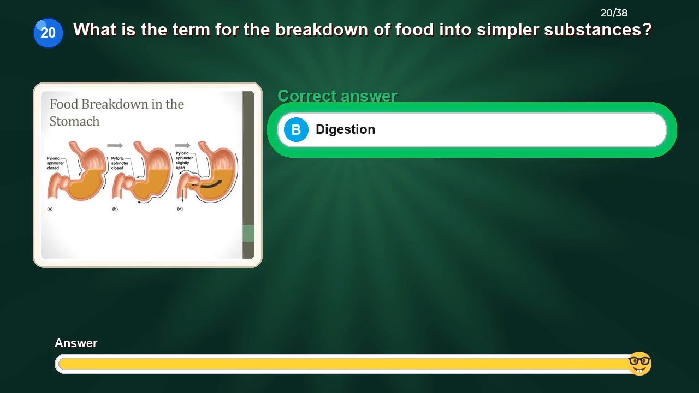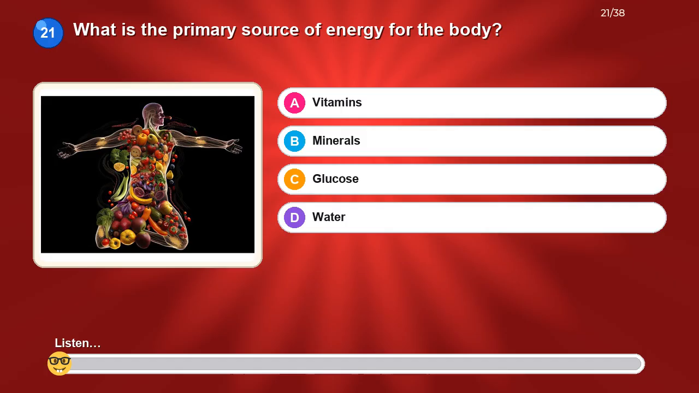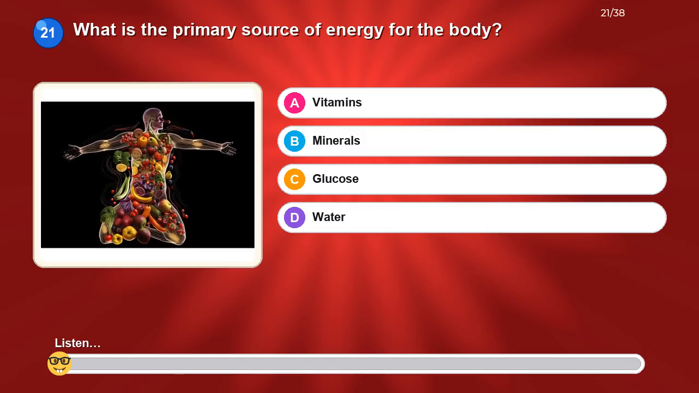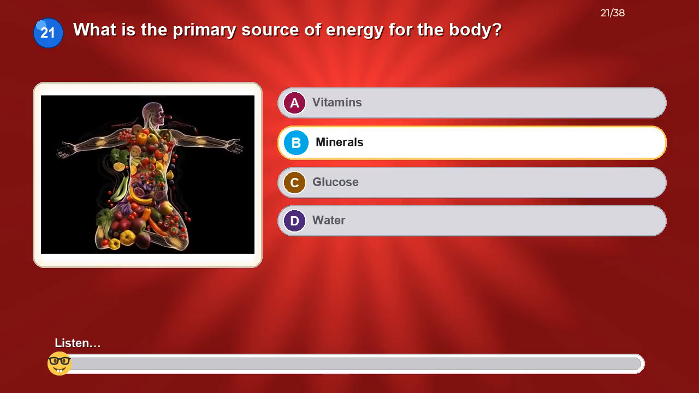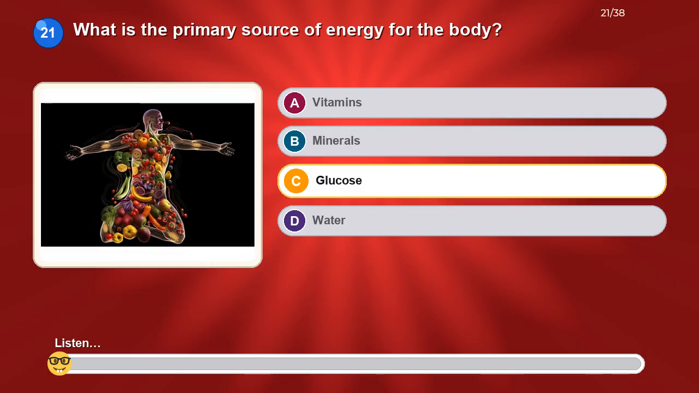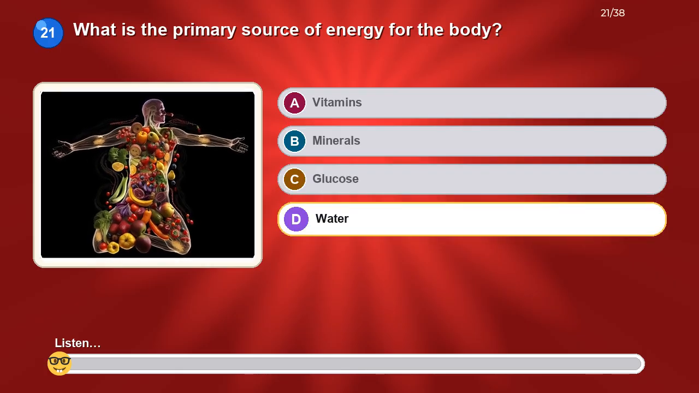The correct answer is digestion. What is the primary source of energy for the body? Option A. Vitamins. Option B. Minerals. Option C. Glucose. Option D. Water.